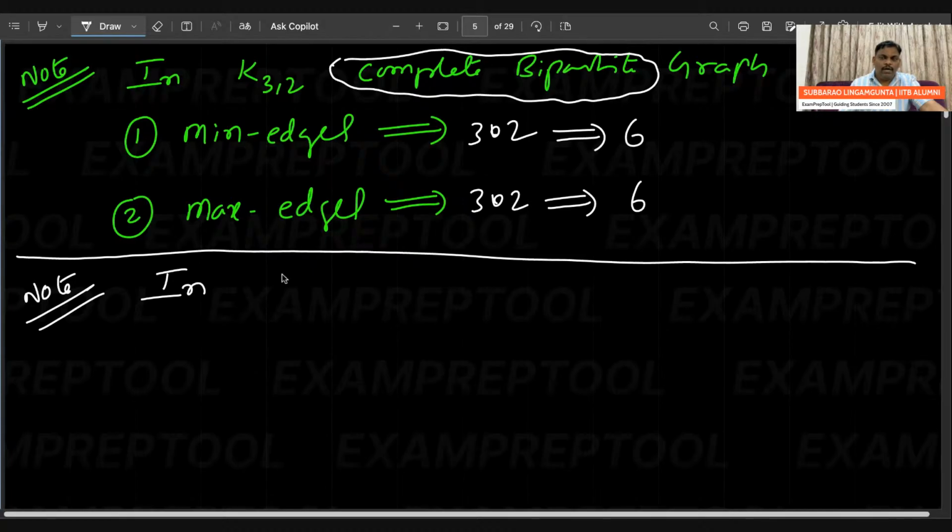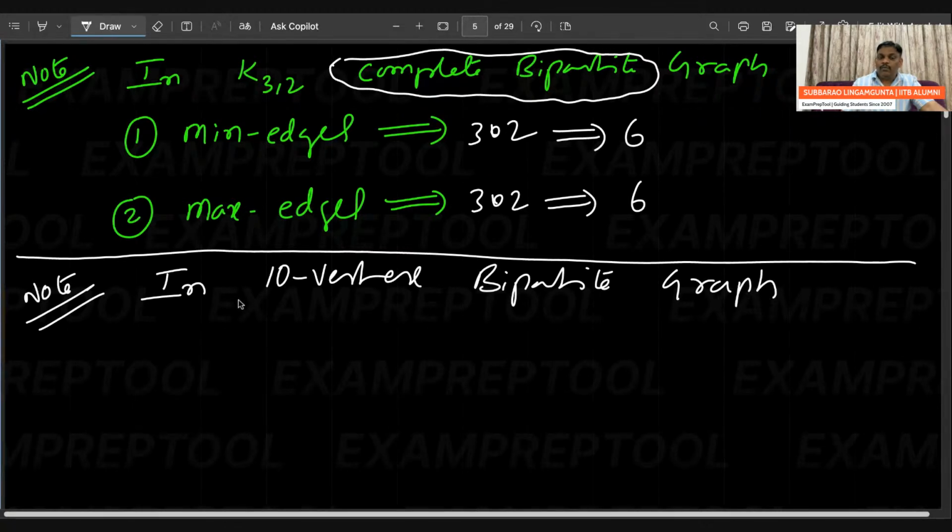Observe, very, very interesting here. In a 10 vertex bipartite graph. Careful. But the question here is not divided, yet he's saying it is a bipartite graph. In a 10 vertex bipartite graph, one, minimum edges how many? Remember he's saying bipartite, but he has not done the division, so you should take care. Two, maximum edges how many?